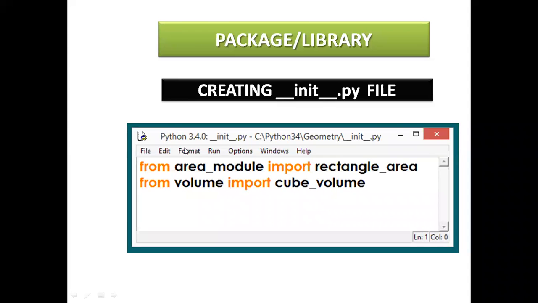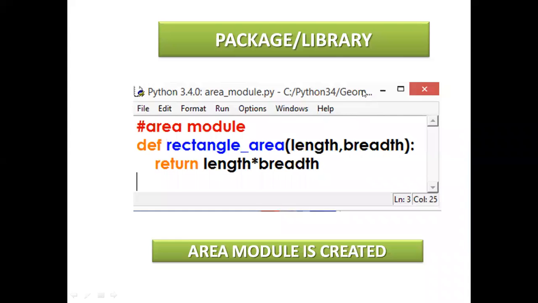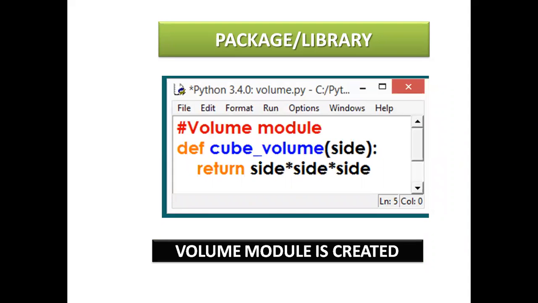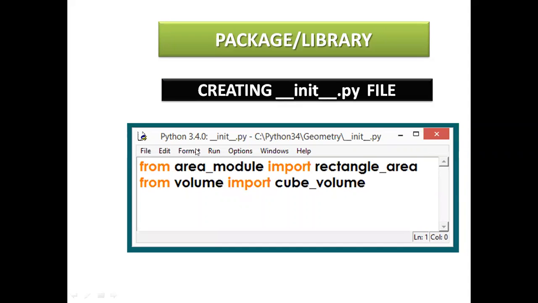You also have to create a file __init__.py. The two files you created previously are stored in the geometry folder, and now one more file, __init__.py, you have to create in that geometry folder. Try this, write all these statements over there and run your file.